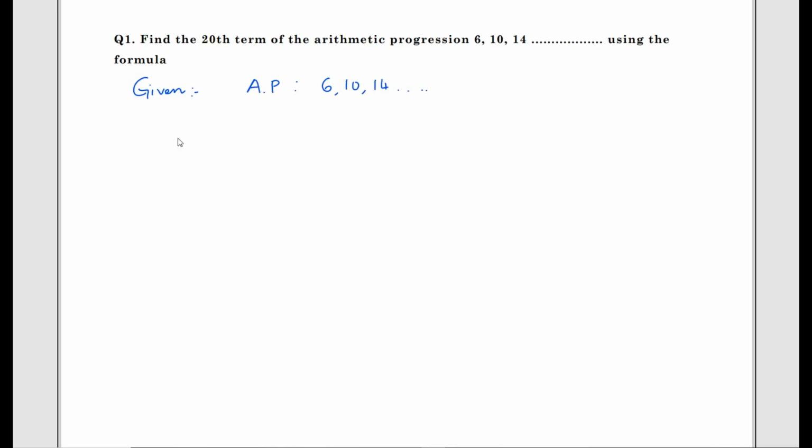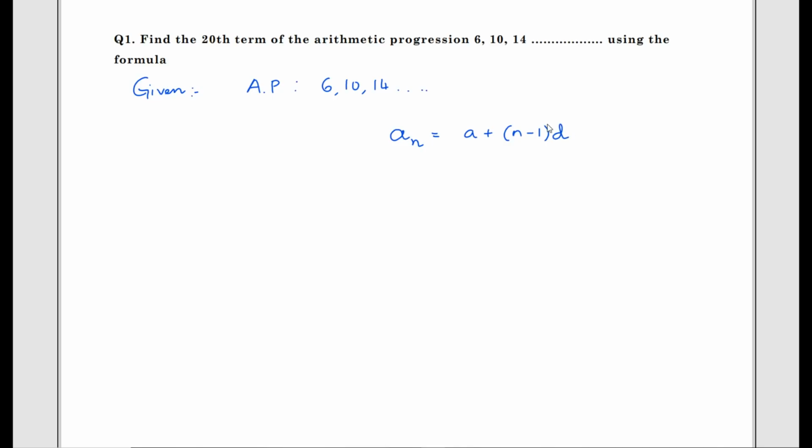From this, what is the nth term of an AP? The nth term of an AP is given by an equals a plus n minus 1 into d. Students, do repeat with me loudly.